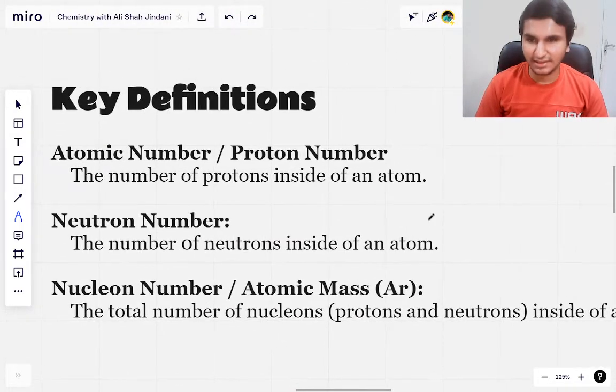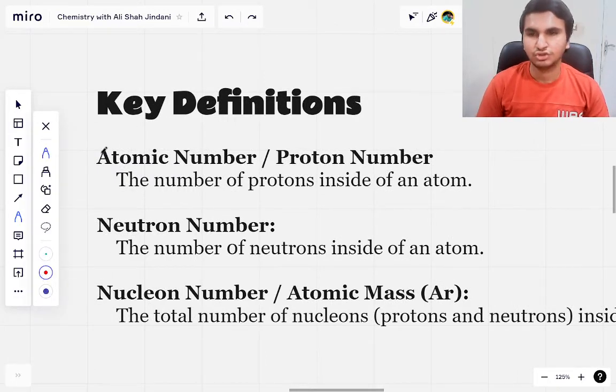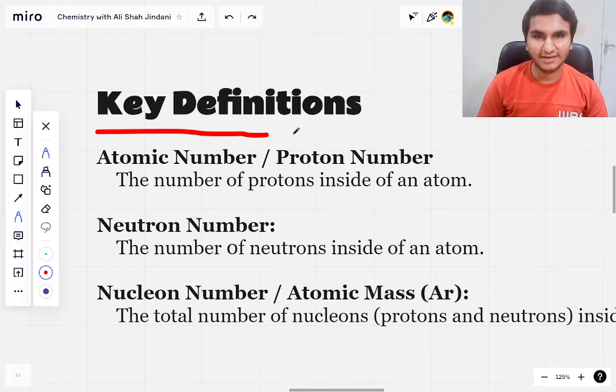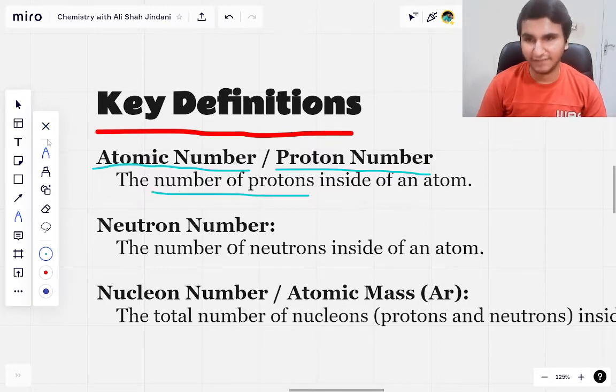Now some more things I'm going to tell you about are the key definitions. So these you will hear a lot, so I decided to put them together to make it easier for you. And we first have the atomic number, or you can also call it the proton number, and as the name explains, it is the number of protons inside of an atom.